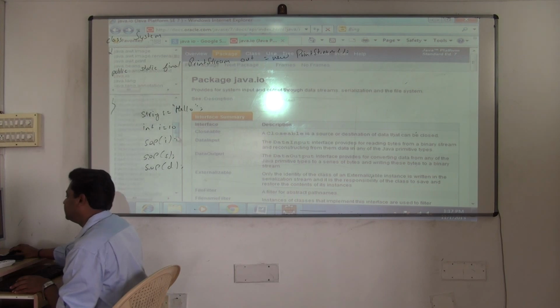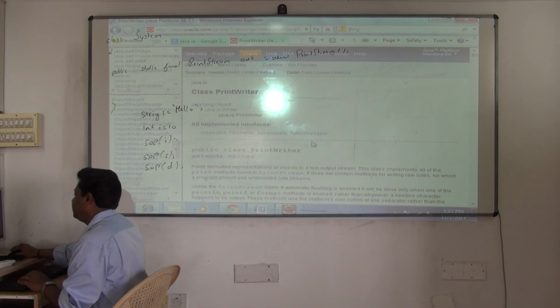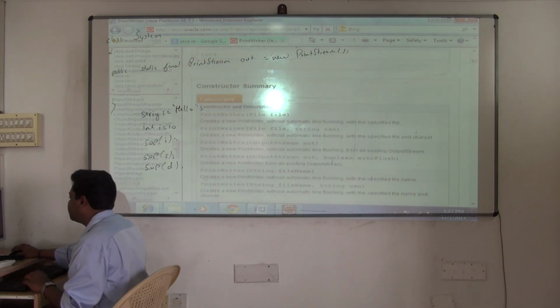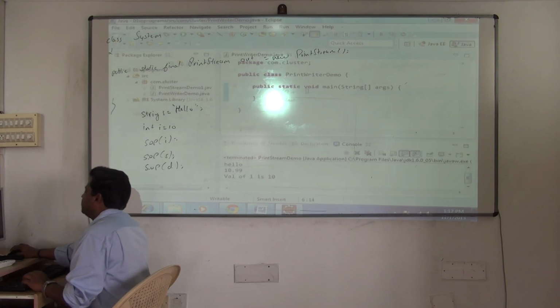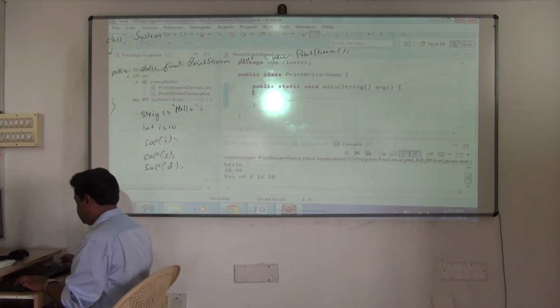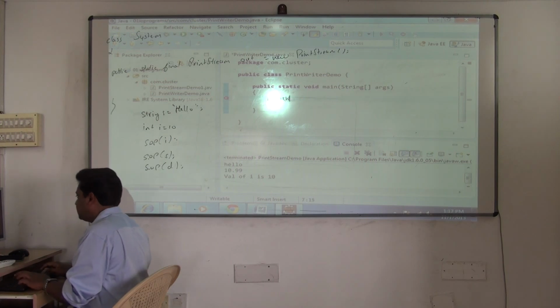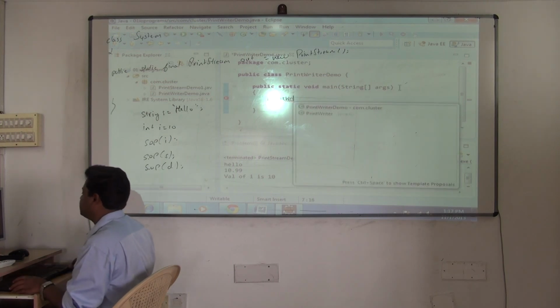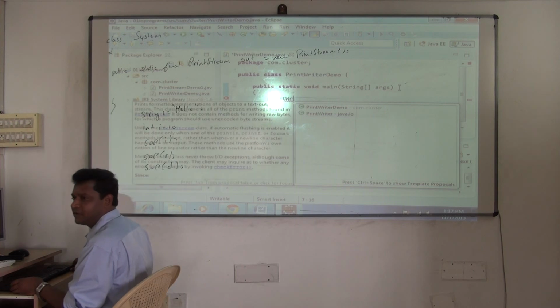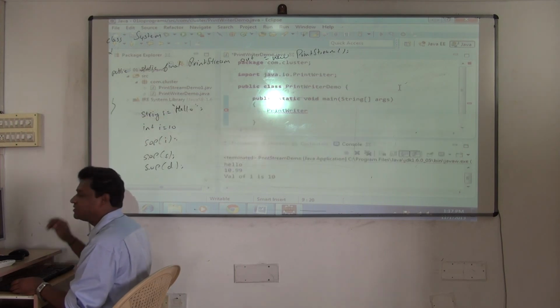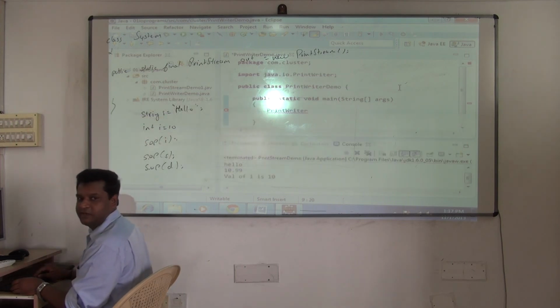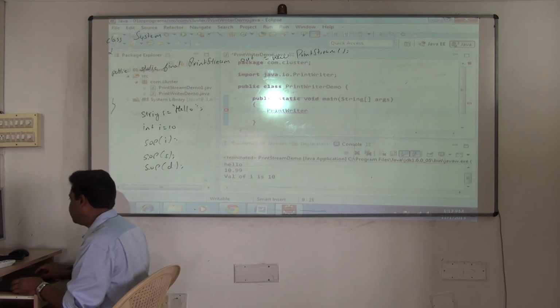java.io. Which one are we going to use? PrintWriter. You are done. It extends Writer. So I'll use this constructor. See now, very simple. Now see this. PrintWriter, Control space. I want it from java.io. Press enter, it will import. See there? So all the classes have to be imported. Variable name you can give.